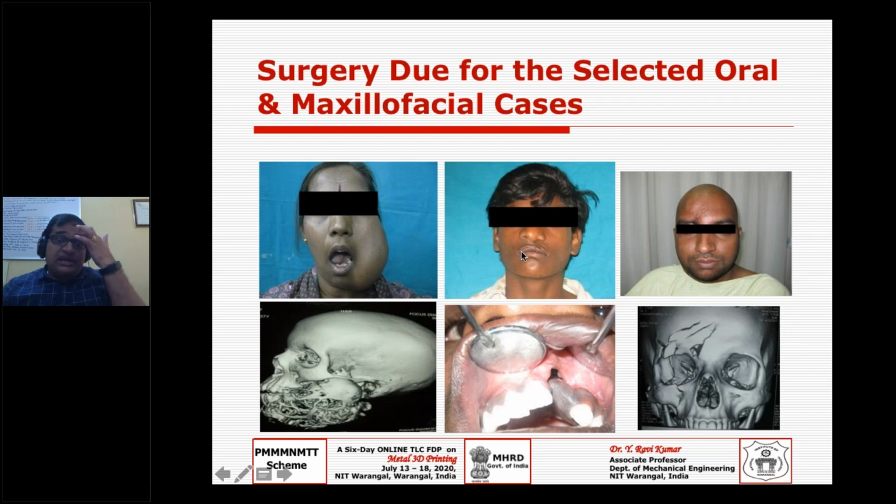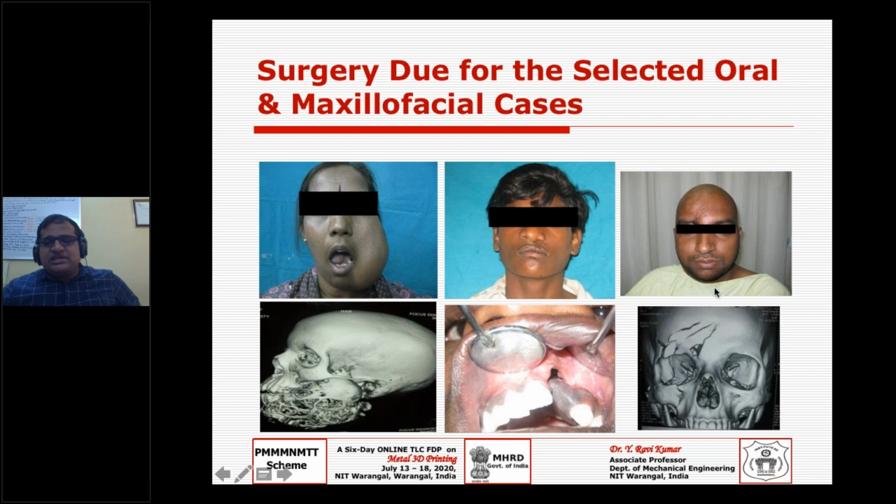We can have several case studies, for example some tumors or some cleft cases, which we can see, where we need to remove this portion, this much portion here, and this is an accident case. You can come across a lot of cases in this fashion, but which ones we need to work on, or whether 3D printing is able to tackle all the cases, the answer is no. But it may be not for emergencies like this.